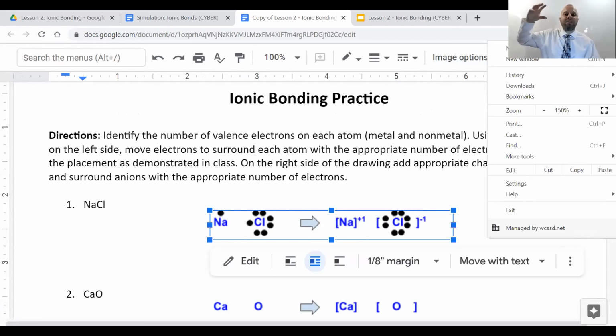This helps bring Save and Close back into view so you can hit that and exit your drawing. If your drawing appears to not save when you go back to your main page, double-click on it again, move one electron just a tiny bit, and try saving and closing one more time. That usually fixes the problem.